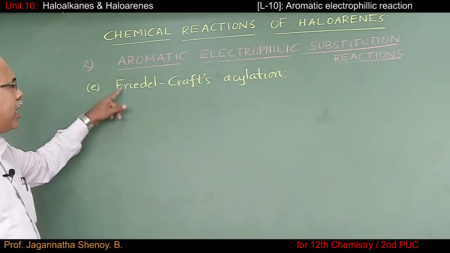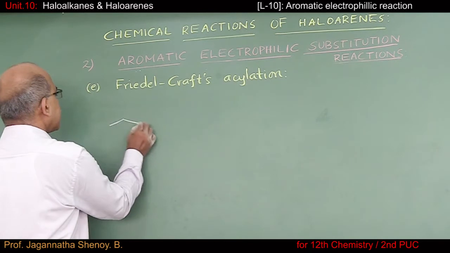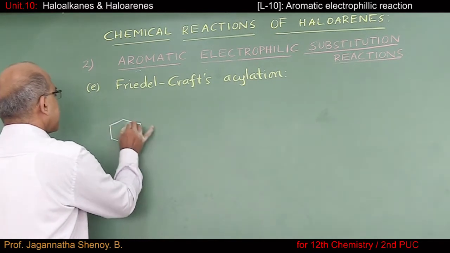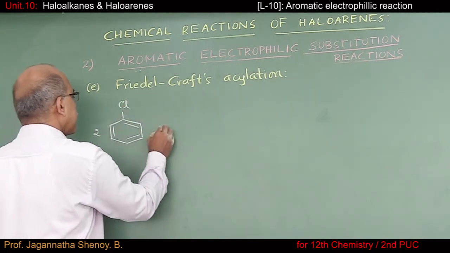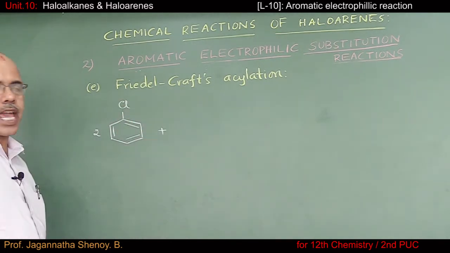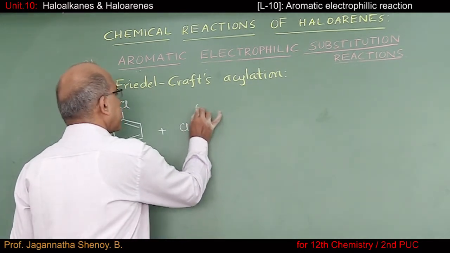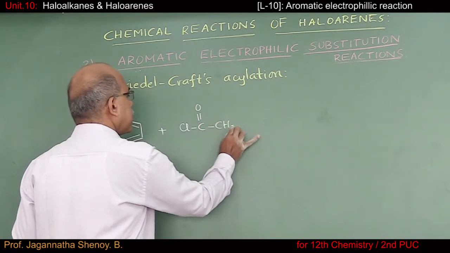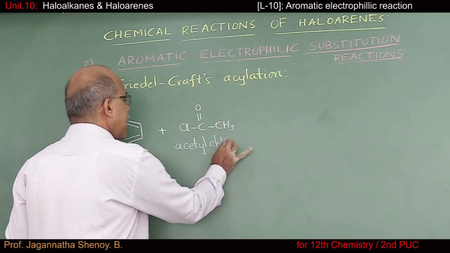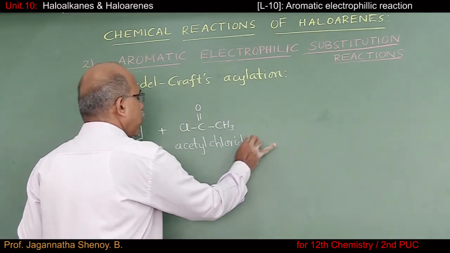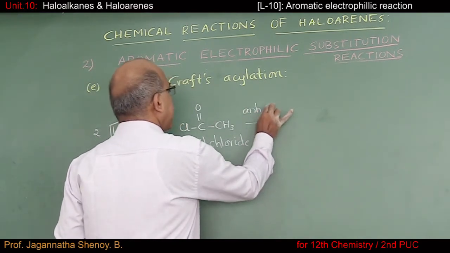The last reaction under this heading is Friedel-Crafts acylation. The reaction is carried out with acetyl chloride in the presence of Lewis acid, anhydrous aluminum chloride.